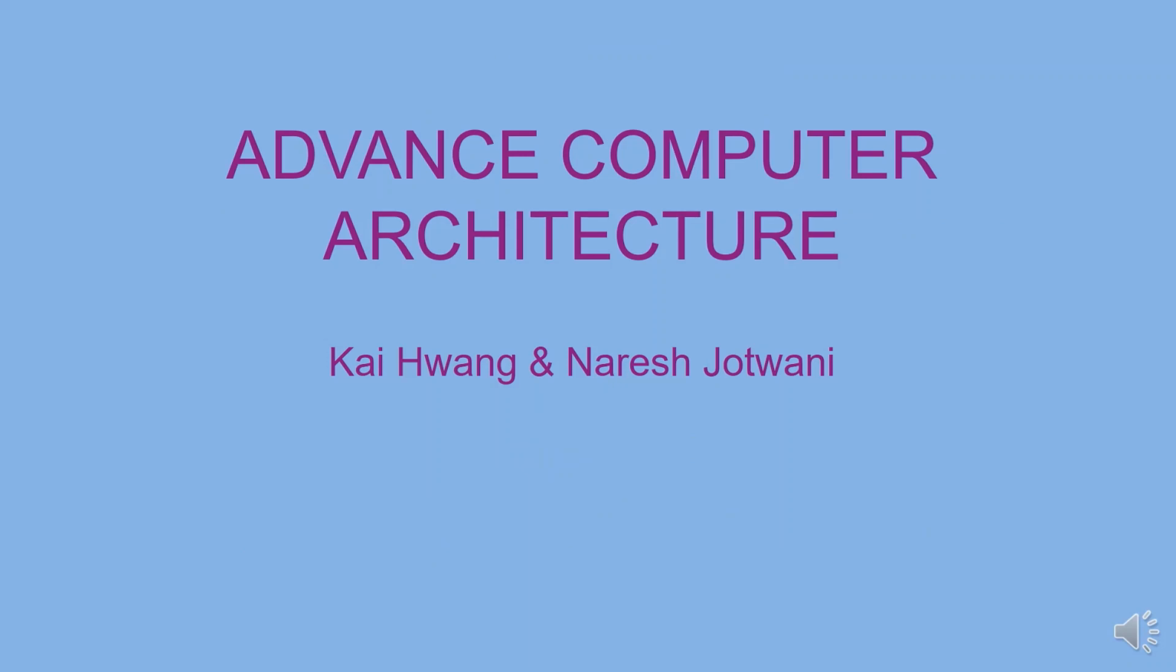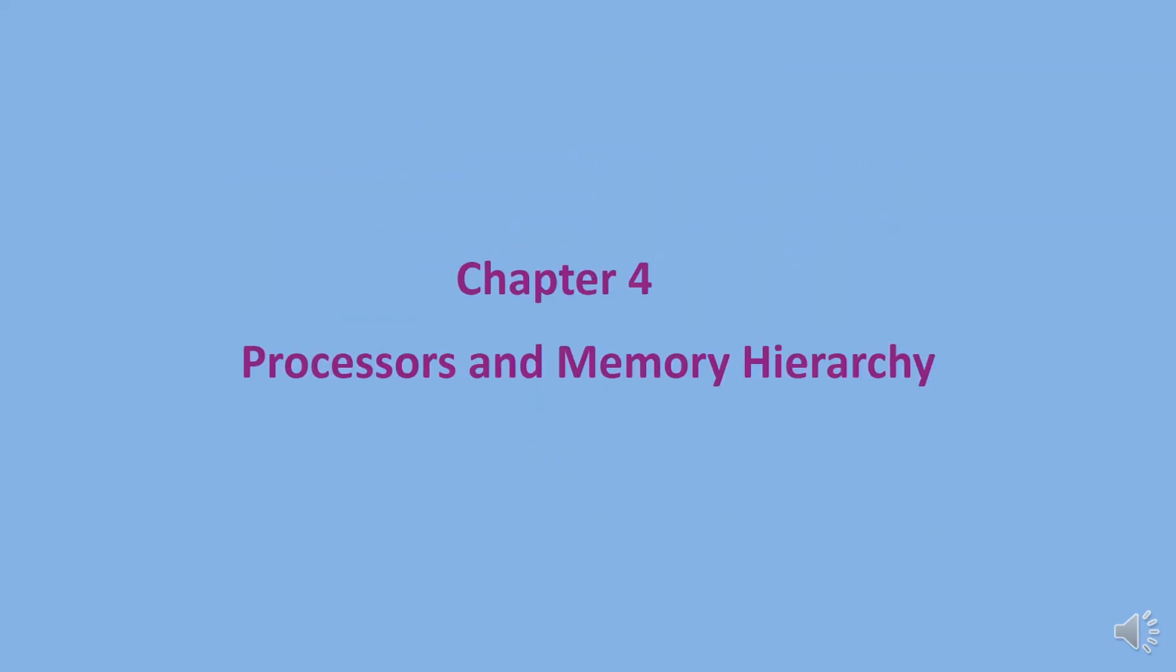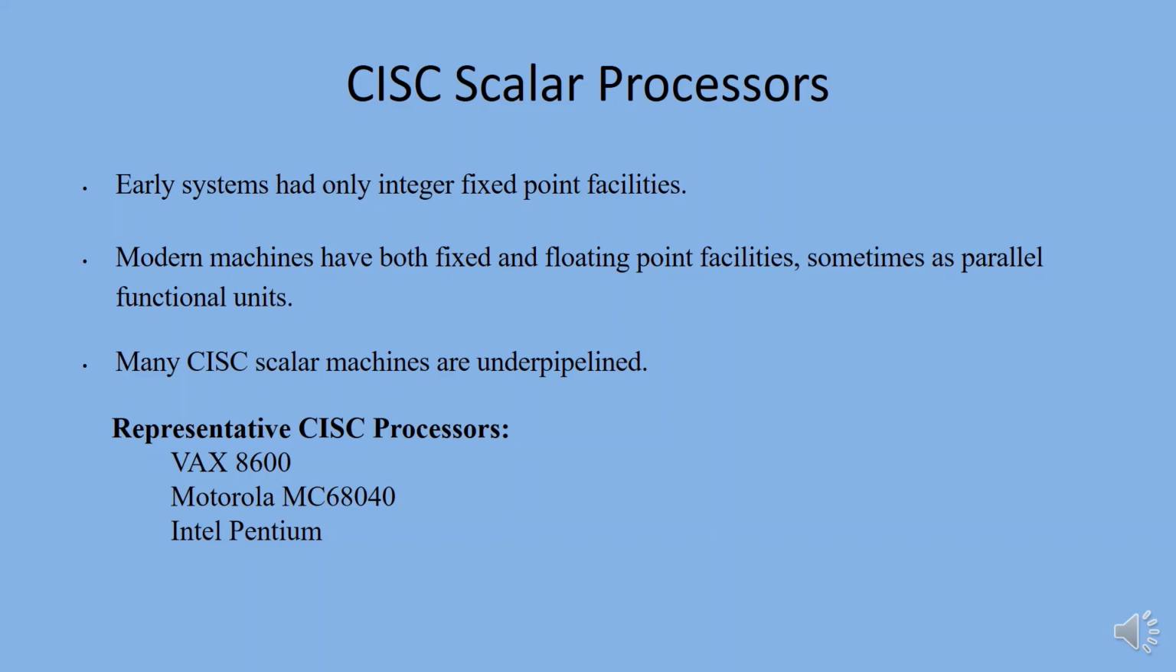Advanced Computer Architecture, Chapter 4, Processors and Memory Hierarchy. CISC scalar processors. Early systems had only integer fixed point facilities. Modern machines have both fixed and floating point facilities, sometimes as parallel functional units. Many CISC scalar machines are under-pipelined.